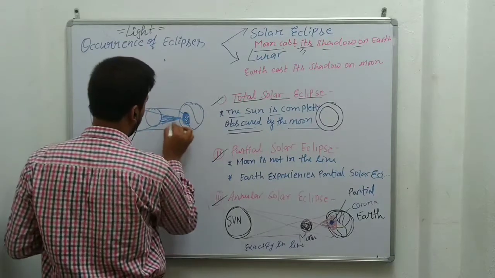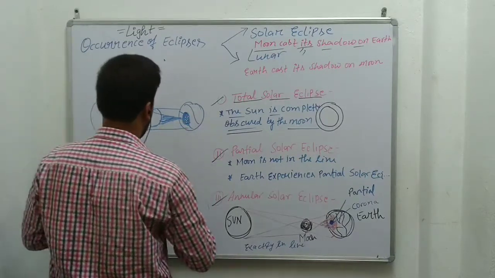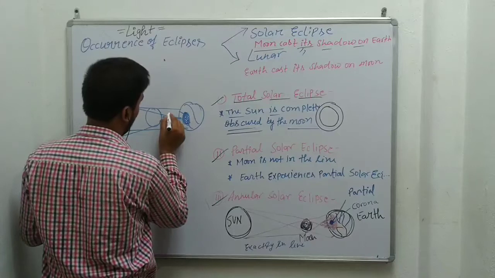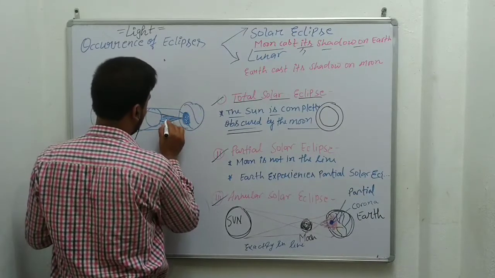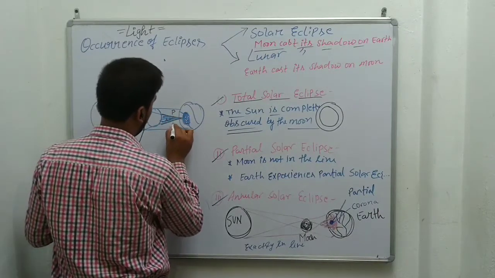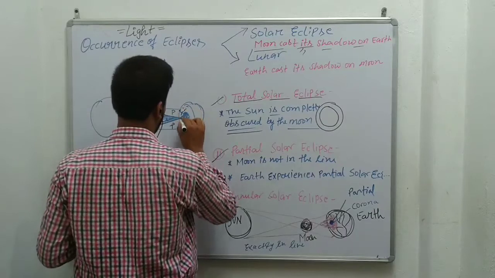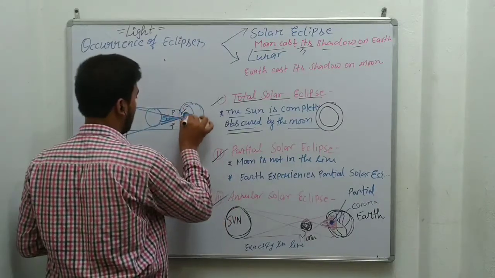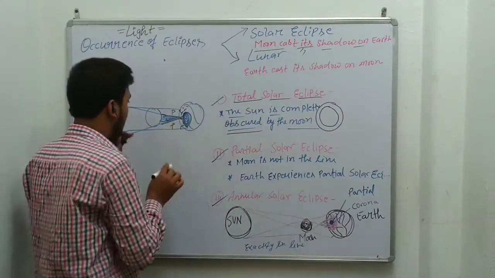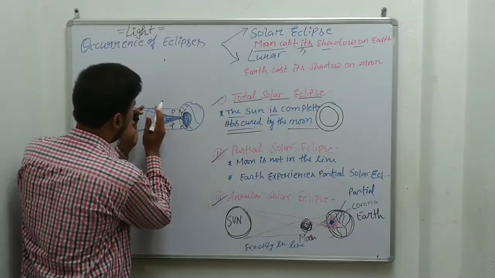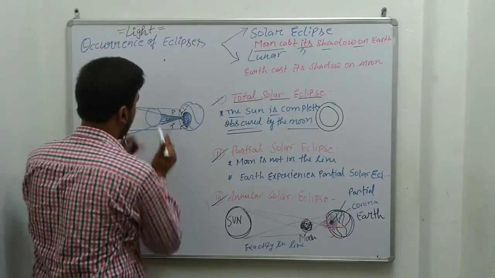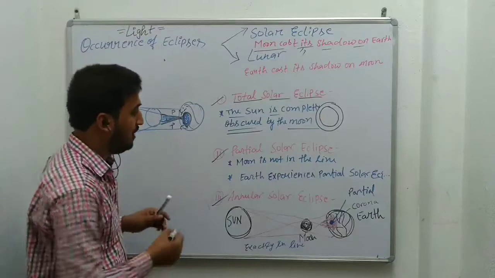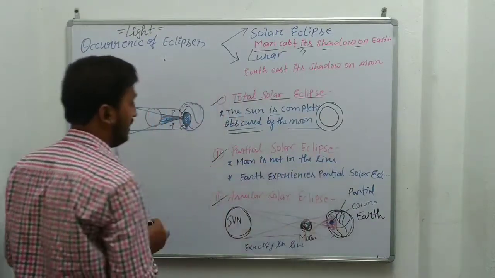Only this area is dark, so this is the umbra and this is the penumbra. Here light is already available, only this much area is darker because the light is blocked by the moon.